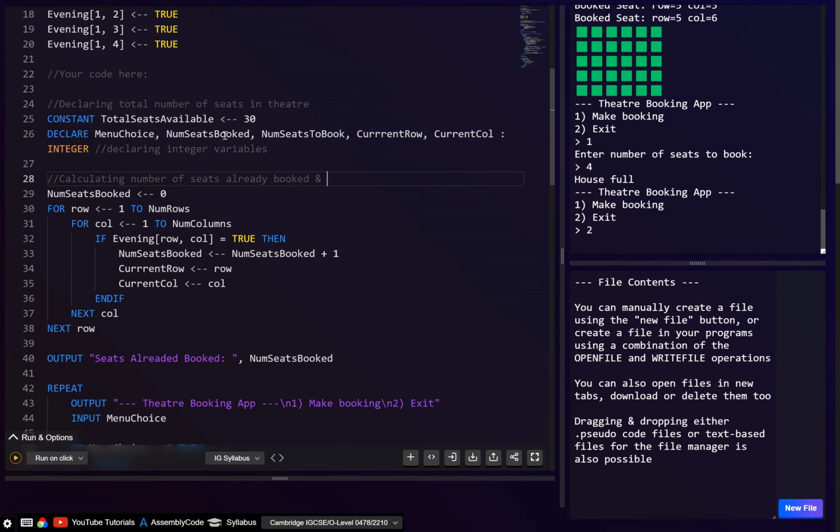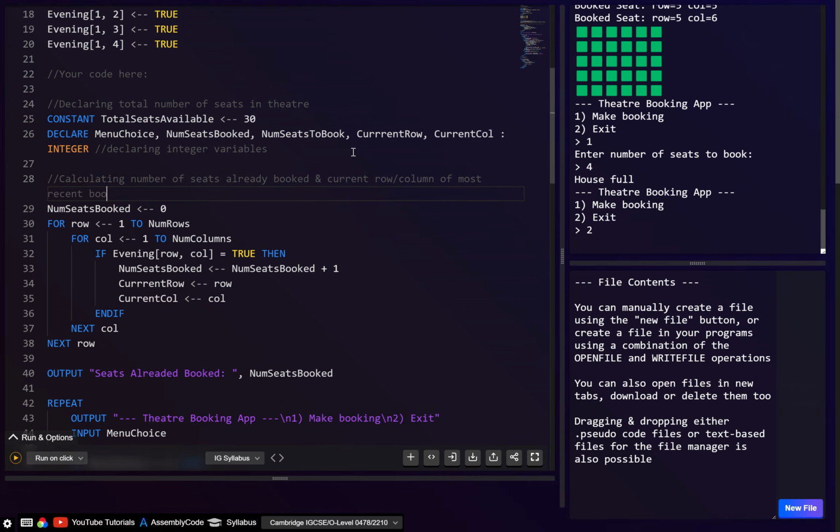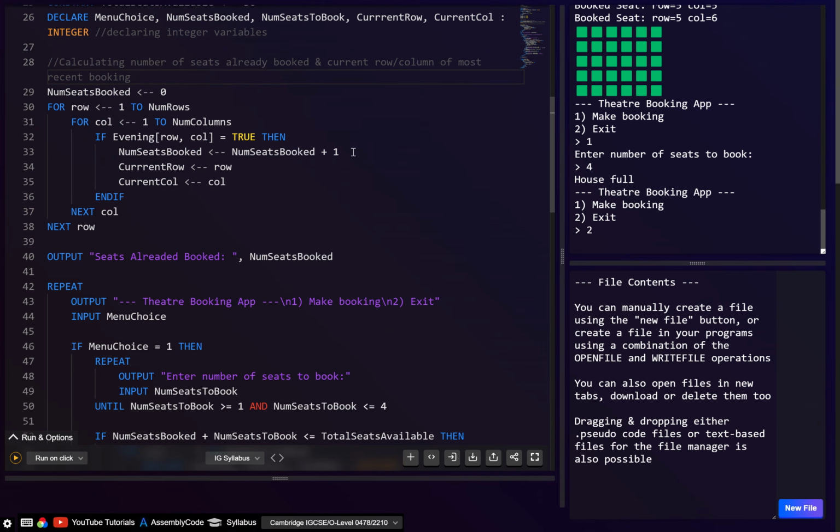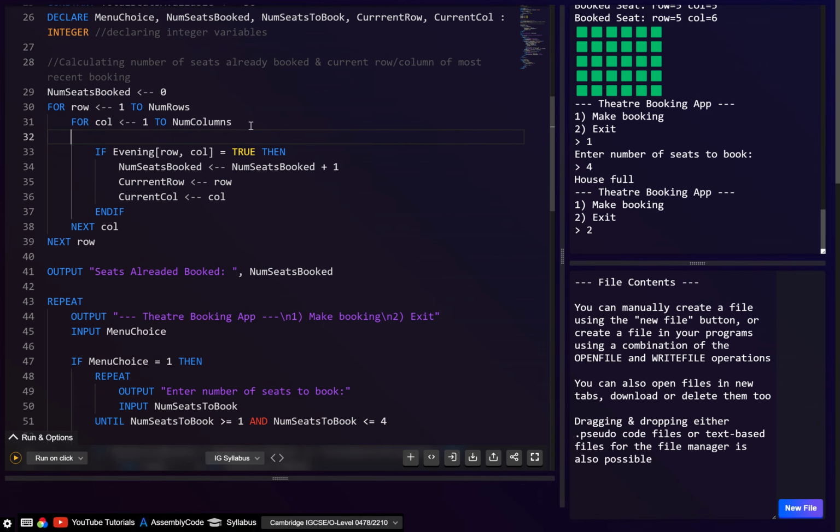Let's say and the current, and obviously, if you're using the div and mod method, you wouldn't need to calculate this current row, current column. But since here we're not, let's just comment this as well. Or let's say and current row/column of the most recent booking. I think this is fine. Like here we could just say check if seat has been booked.